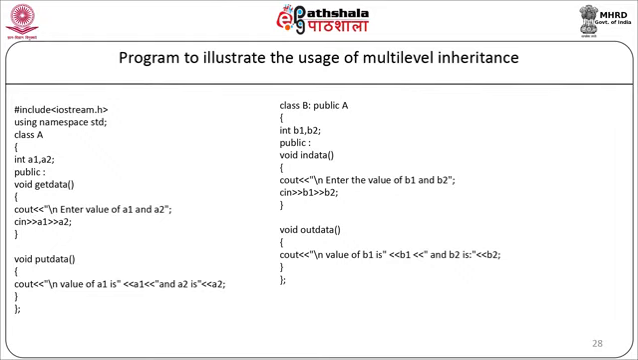We will start with class B. Here again we are going to have two data members B1, B2 which are of type int in a private scope. In public we are going to have two functions, indata and outdata. In indata we are going to take the values of B1 and B2 from the user. We are going to display the message to the user, cout, enter the values of B1 and B2, and take the values from the user as cin >> B1 >> B2. Our function will end. In void outdata, we are going to display back the values of B1 and B2 as cout, the value of B1 is B1 and B2 is B2. Our member function will end and our class definition will end.